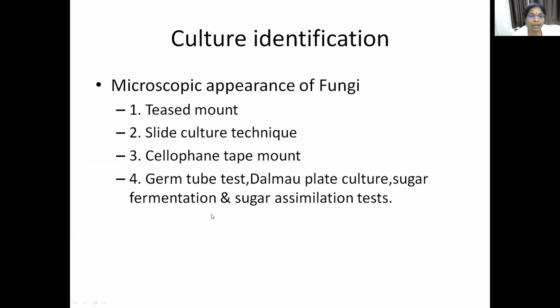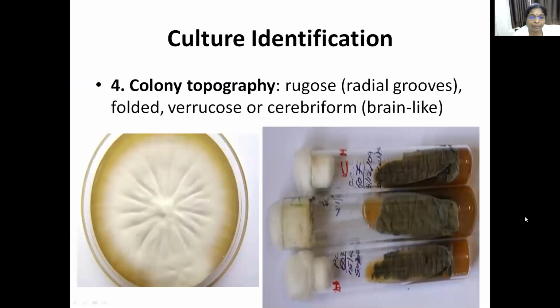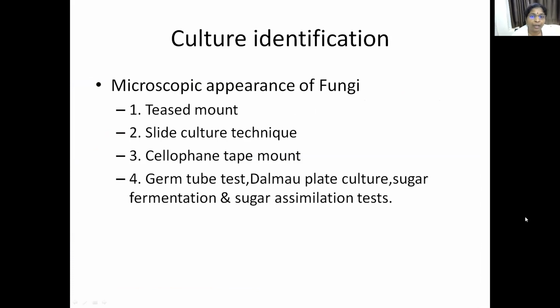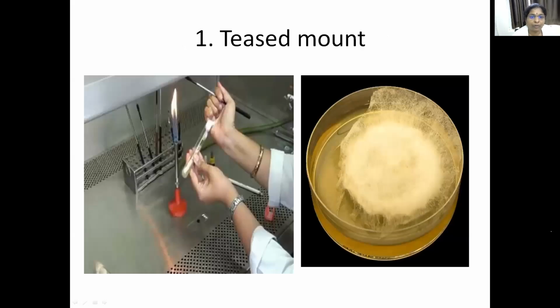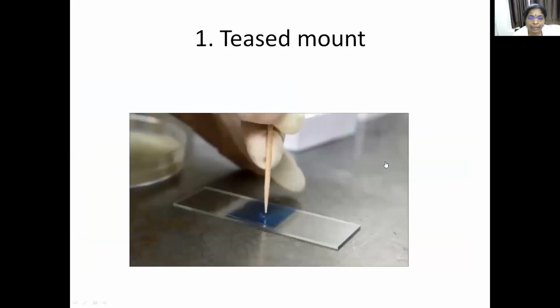You have to go again for microscopy, and from that culture, from this plate, you have to do culture microscopy. How will you do the microscopy? There are several methods: teased mount, slide culture technique, cellophane tape method, germ tube, Dalmau plate culture method, sugar assimilation test. These are some methods done to observe the fungi under the microscope. First one is teased mount. In teased mount, from the culture plate, if this type of cottony growth is there, or in tubes, you can collect the fungal growth with the help of a spud.